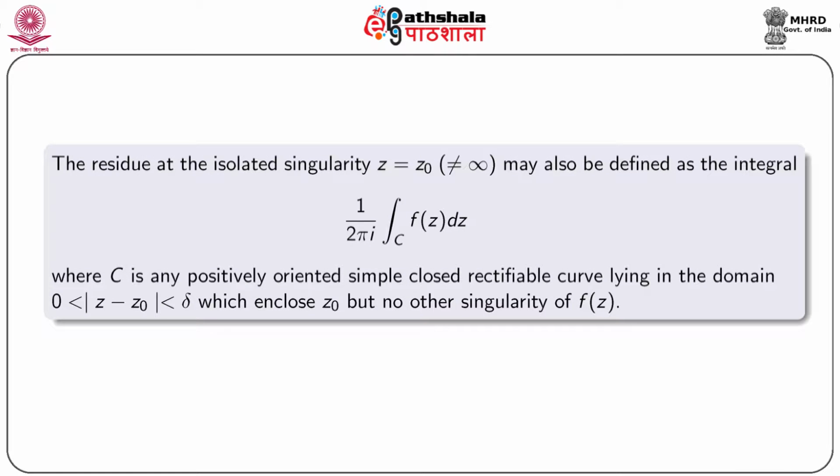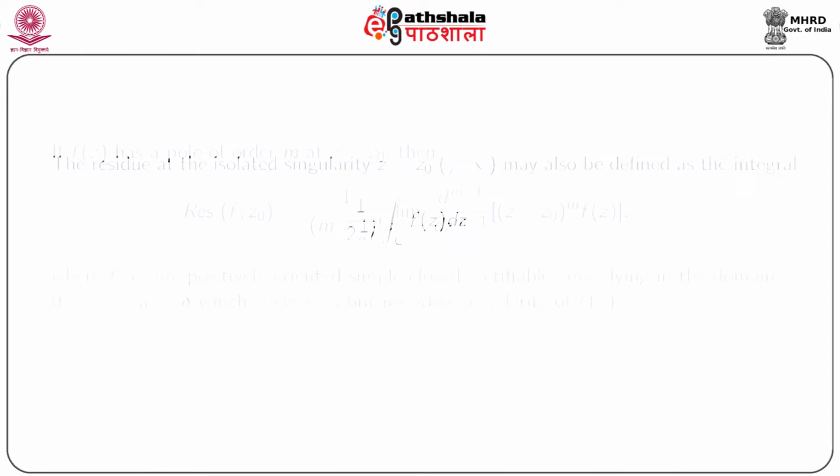The residue at the isolated singularity z equal to z0 may also be defined as 1 by 2 pi i times the integral over C of f(z) dz, where C is any positively oriented simple closed rectifiable curve lying in the domain 0 less than mod z minus z0 less than delta, which encloses z0 but no other singularity of f(z).